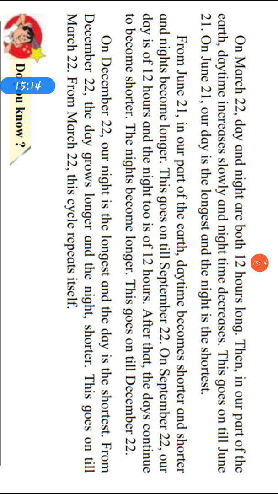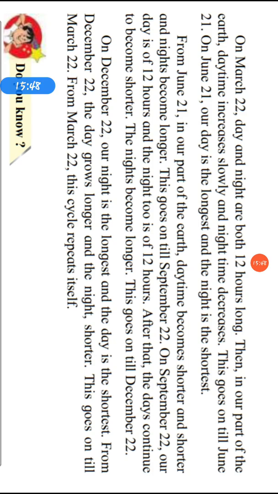From December 22, the day grows longer and the night shorter. This goes on till March 22. From March 22, this cycle repeats itself. So this cycle is going on. That means from 22nd December to 22nd March, the day grows longer and the night shorter, and it goes on till March 22. And from March 22 again, this cycle repeats again and again.